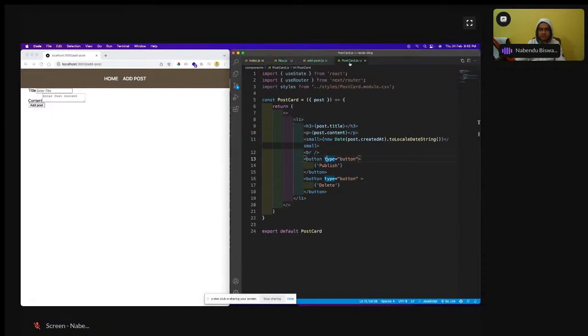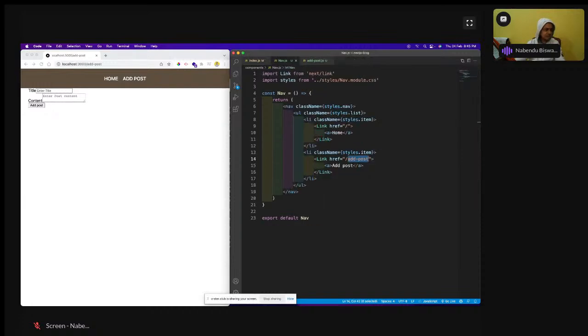Where is the postcard? Okay, postcard also is there. Postcard we will do later on, because we have not yet done it, so let us do that later on. And you can go through all this styling because I have created it on my own.